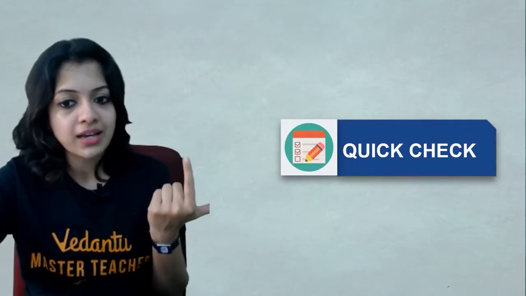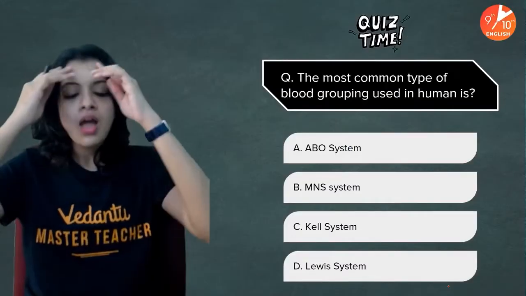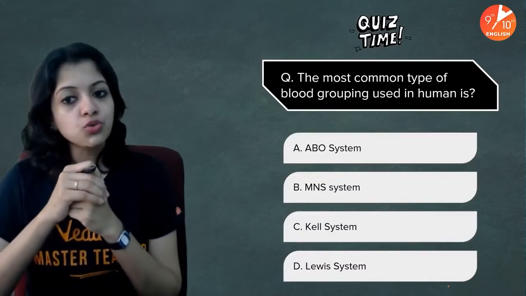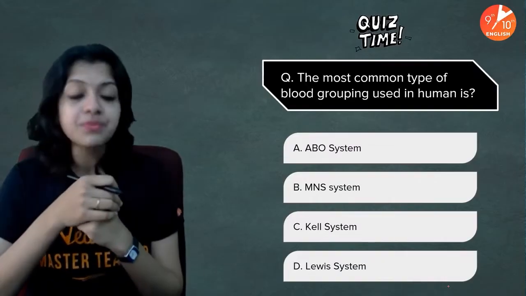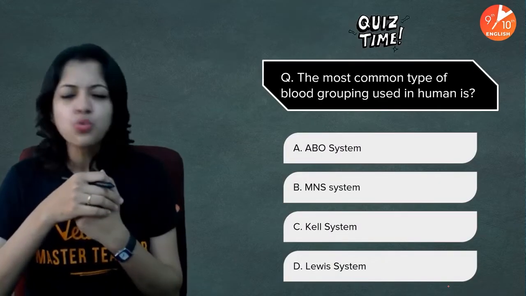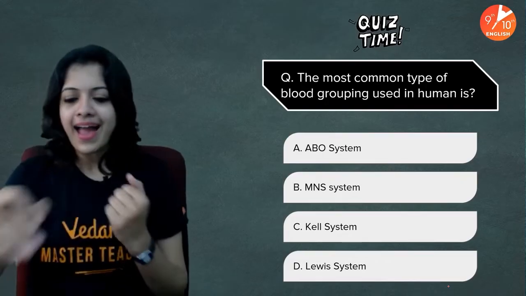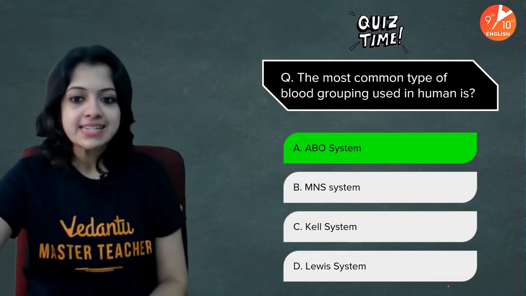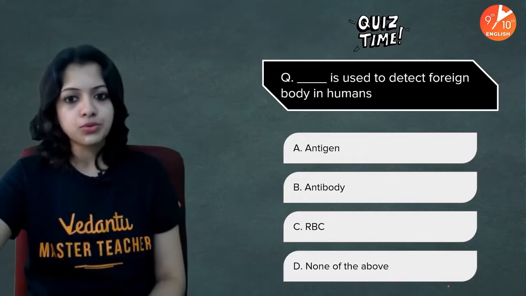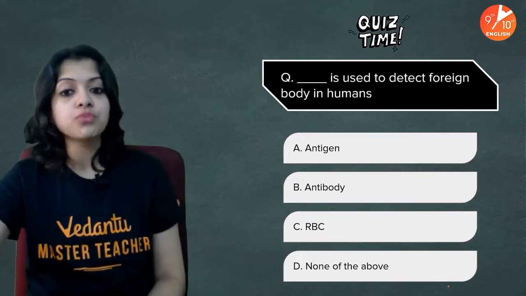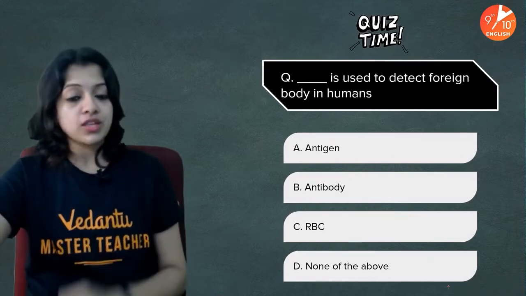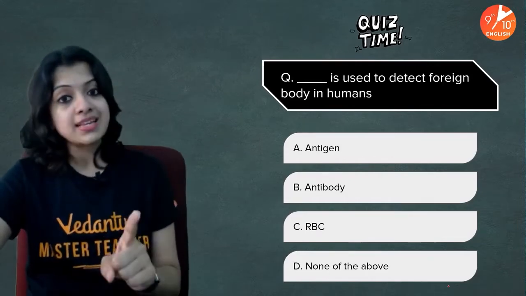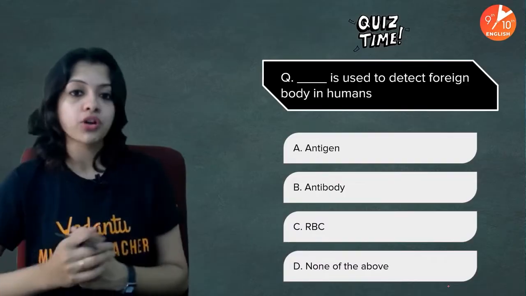Let's quickly check our understanding. The most common type of blood grouping used in humans is: ABO system, MNS system, Kell system, or Lewis system? Super easy, I'm sure. And your time is up, children. The answer is ABO system. Absolutely. Dash is used to detect foreign bodies in humans: antigen, antibody, RBC, or none of these? Read the question carefully.